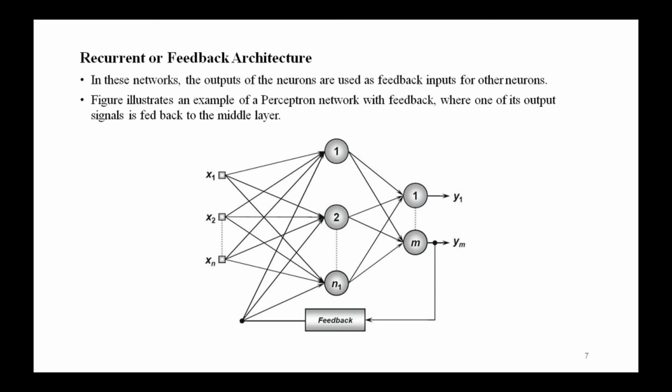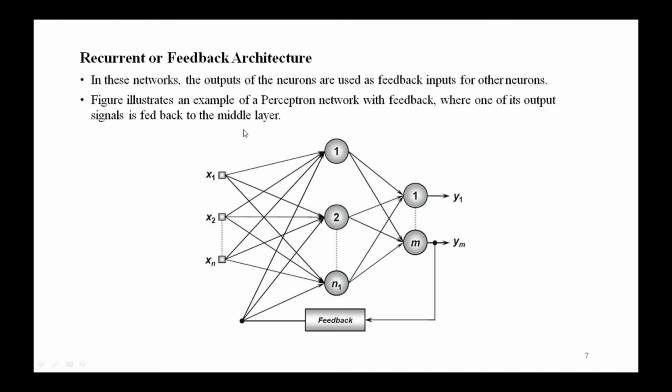The next one is a recurrent or feedback architecture. In these networks, the outputs of neurons are used as the feedback input for the other neurons. So this is one specialty here. As you can see in this figure, this is the input layer, this is the hidden layer, and this is the output layer. The output of this neuron is used as a feedback input for the other neurons. So this is how the recurrent or feedback architecture works.